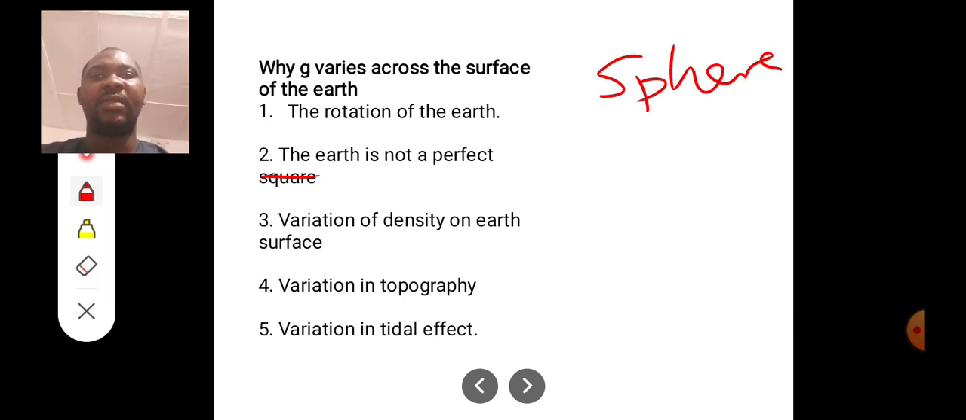Number 3 is the variation of density of the Earth's surface. The density of the Earth's surface is not the same at every point. Number 4, the variation in topography. Some parts of the Earth are higher: hills, mountains, and all that. Then number 5, variation in tidal effect. We don't have the same tidal effect throughout the Earth. So these are the reasons why acceleration due to gravity across the surface of the Earth varies or is not constant.